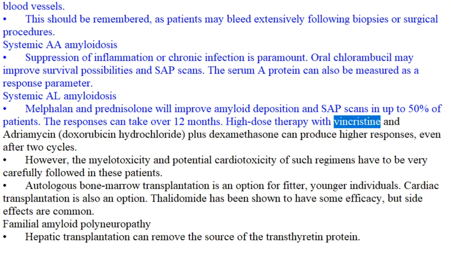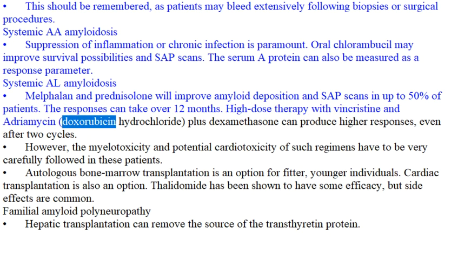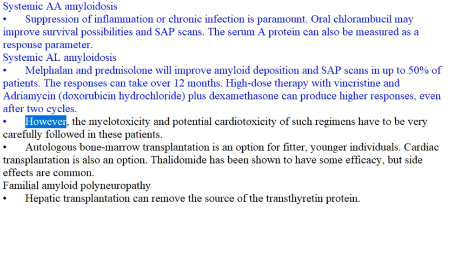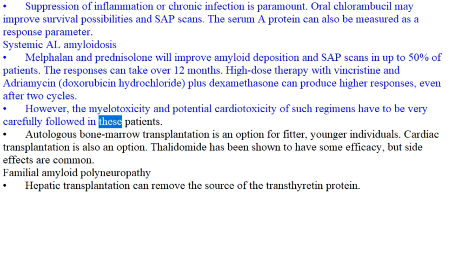High-dose therapy with vincristine and adriamycin (doxorubicin hydrochloride), plus dexamethasone can produce higher responses, even after 2 cycles. However, the myelotoxicity and potential cardiotoxicity of such regimens have to be very carefully followed in these patients.